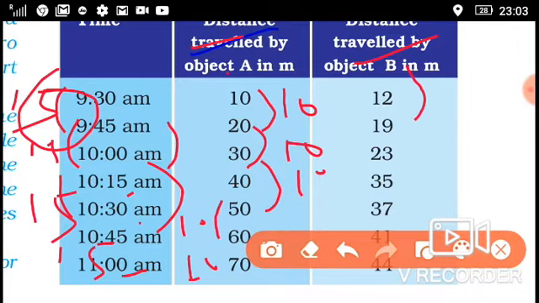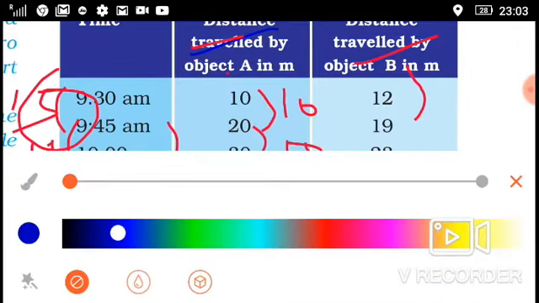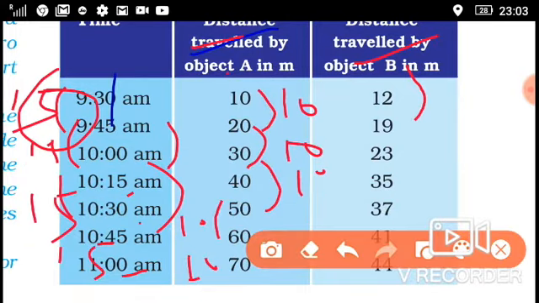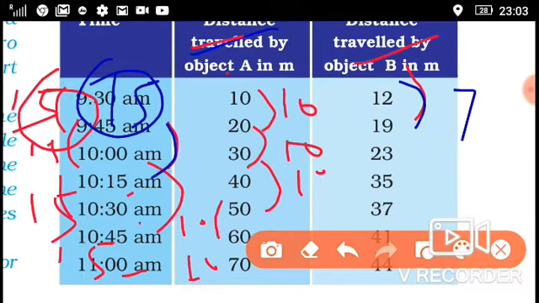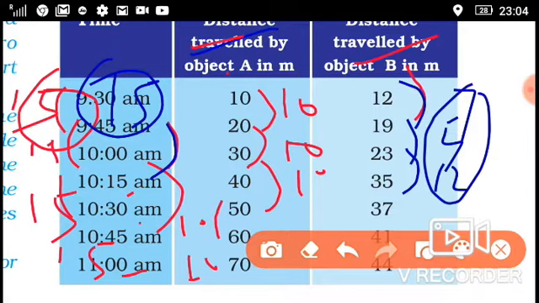But in this case, in the first 15 minutes the distance is 7 meters, in the next 15 minutes the distance is 4 meters, and in the next 15 minutes the distance is 12 meters, so the distances are unequal.